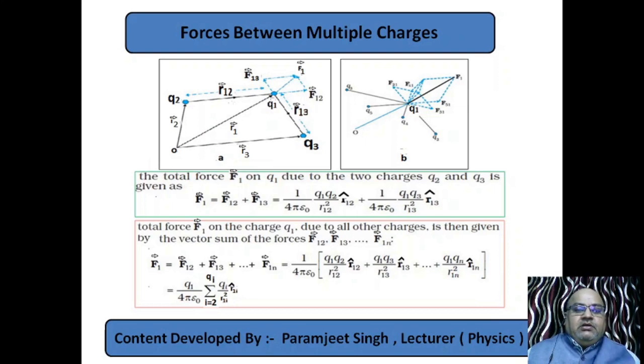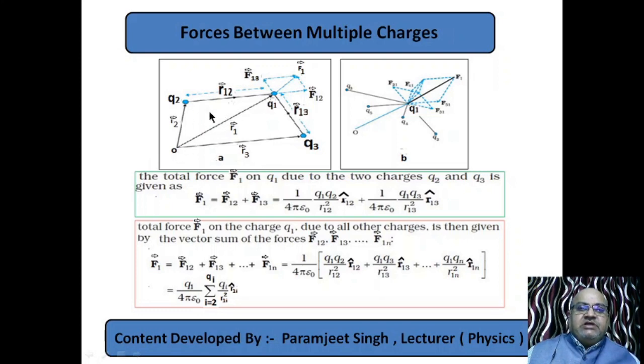Now, till now we were studying force between two charges. What will happen if there are more than two charges? Charges are not two now, they are more than two, multiple charges. So let us first discuss a system of three charges. Q1, Q2 and Q3 are three charges. This is the origin, this is the vector representation. The position vector of Q1 is R1, the position vector of Q2 is R2, the position vector of Q3 is R3. This is the origin.